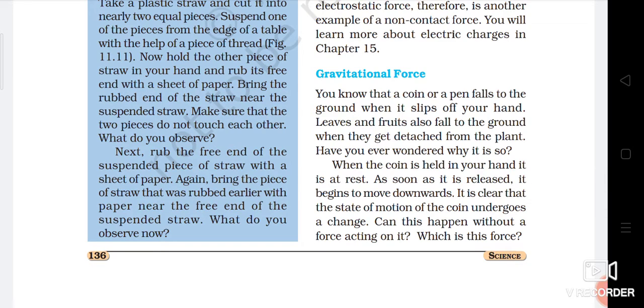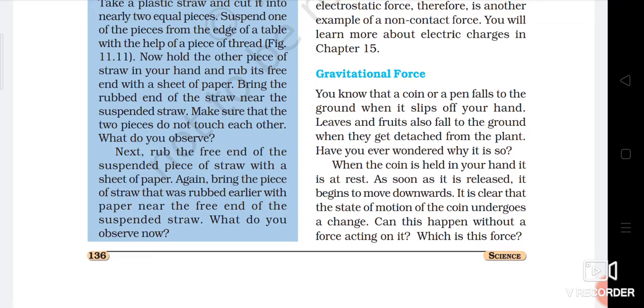You know that a coin or a pen falls to the ground when it slips off your hand. Leaves and fruits also fall to the ground when they get detached from the plant. Have you ever wondered why it is so? Whenever you throw anything upwards, it will come down. What is the reason behind this?